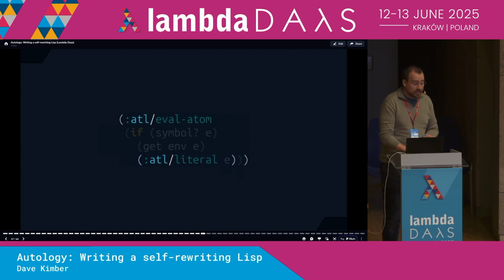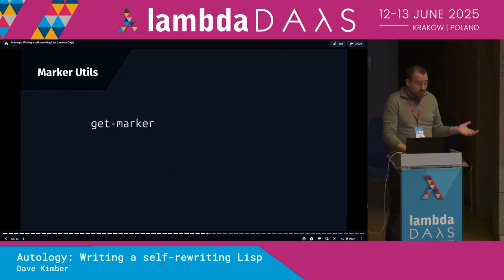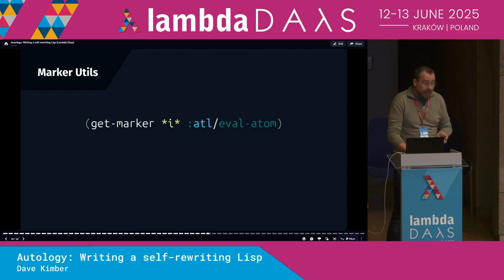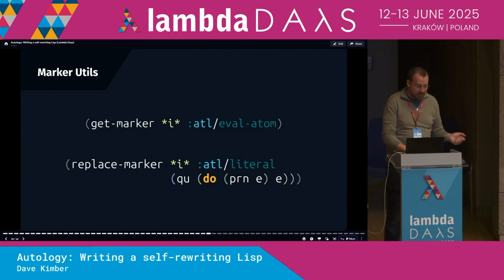And Autology provides a few utility functions that use them. We have getMarker, which for a given interpreter and marker will return the data structure of that section. And we have replaceMarker, which takes an interpreter, a marker, and a new data structure to insert in place of the original marked expression. Okay, and with this, we can actually start using the language properly.